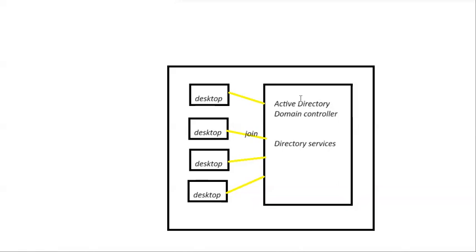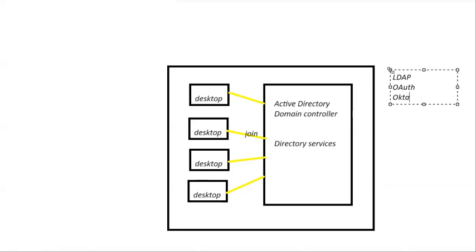One more important point: by which protocol does this Active Directory work? It will work using any one of these protocols, either LDAP, or OAuth, or Okta.